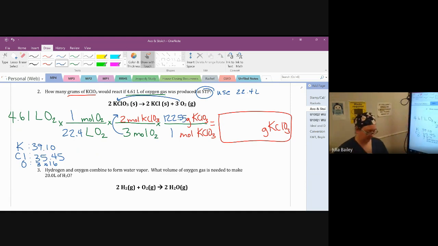And then I have to put the whole thing through my calculator correctly, which there are many ways you could do this correctly. So you just pick your favorite. This comes out to, if you're rounding to the hundredths place, which you're supposed to in this class, always, all the time, 16.81 grams of KClO3. There you go. That is gas stoichiometry.